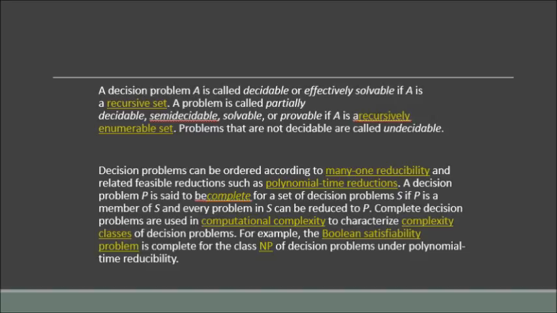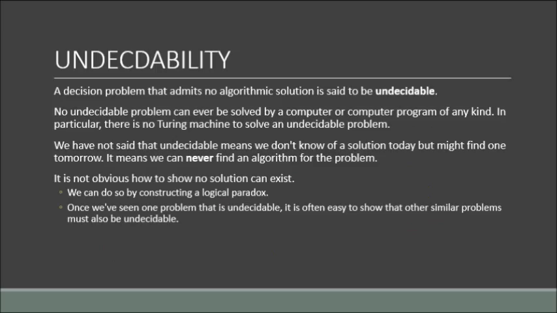Complete decision problems are used in computational complexity to characterize complexity classes of decision problems. For example, the Boolean satisfiability problem is complete for the class NP of decision problems under polynomial time reducibility. Now let us discuss undecidable problems.